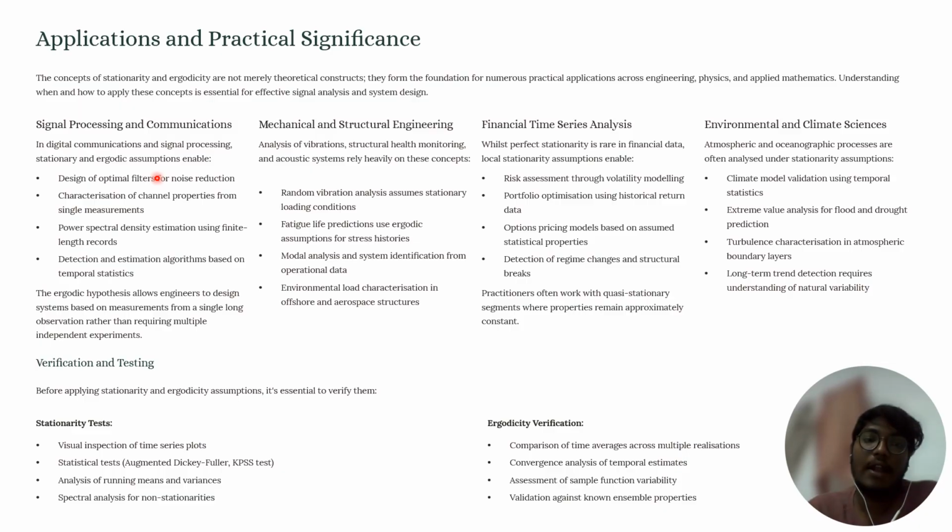Okay, application and practical significance of these stationary processes and ergodic processes. First, these are most widely used in signal processing and communication systems.